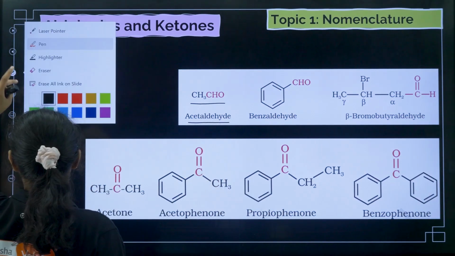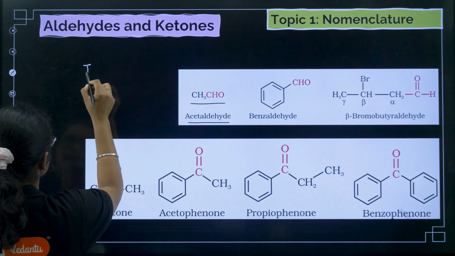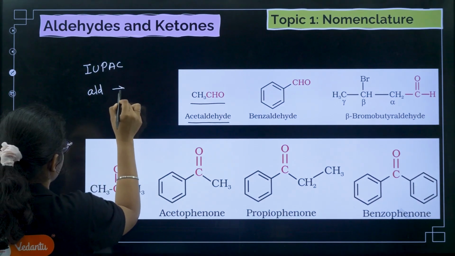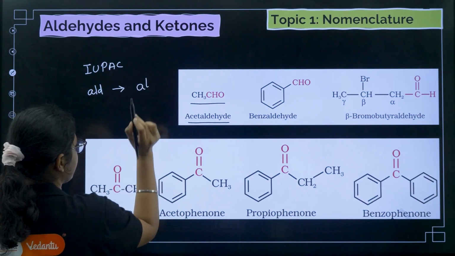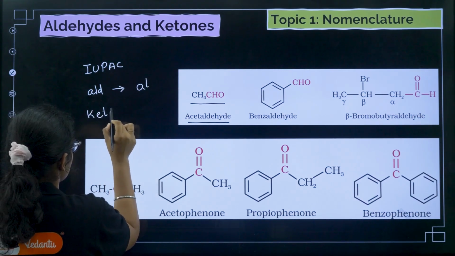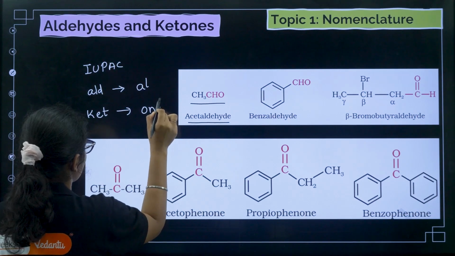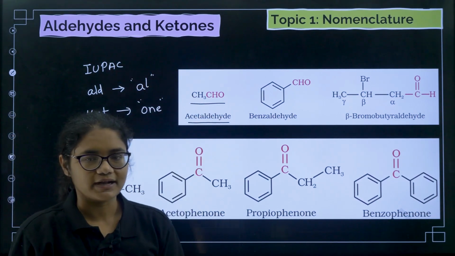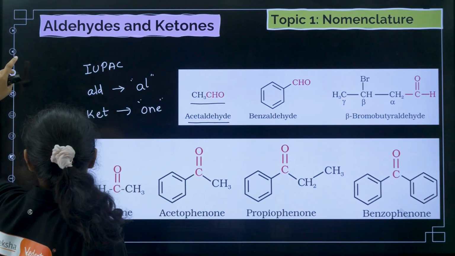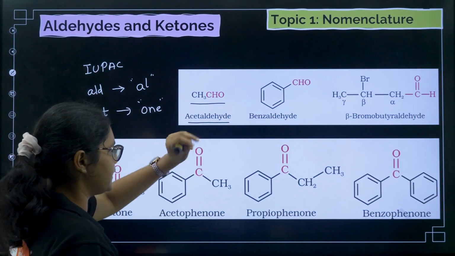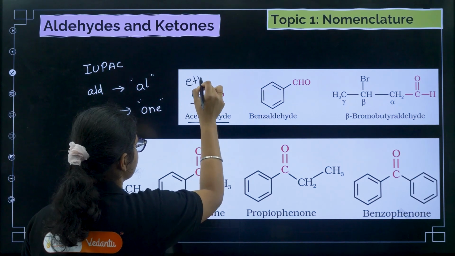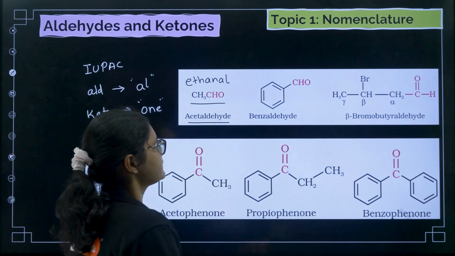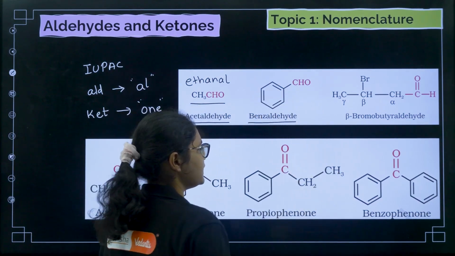So here I'll tell you the IUPAC name. For aldehydes the name ends with the suffix Al. Okay, and for ketones the name ends with the suffix One. So you can see here there are 2 carbons, so that is why it is eth, from ethane, and for the aldehyde it will end with Al, so the IUPAC name will be ethanal. Okay, next one, benzene with CHO, this is benzaldehyde.